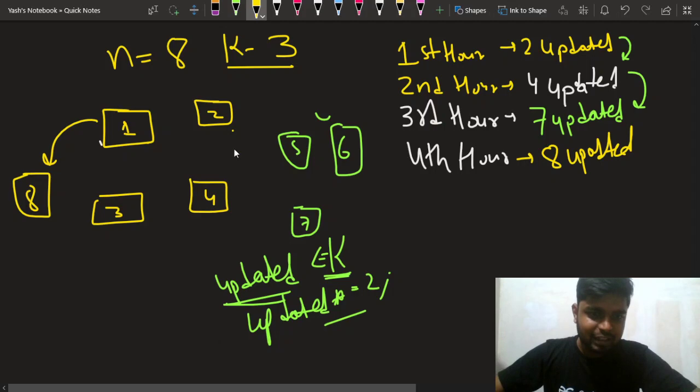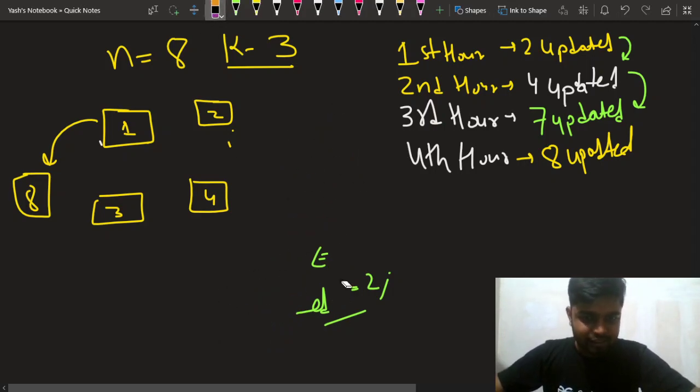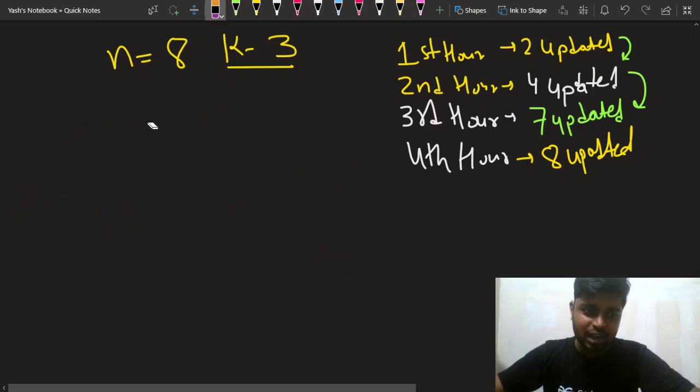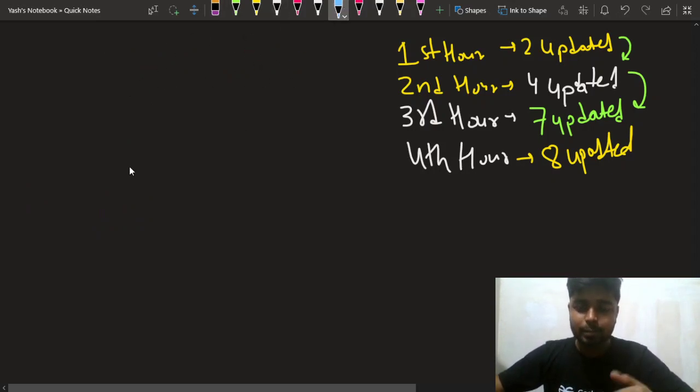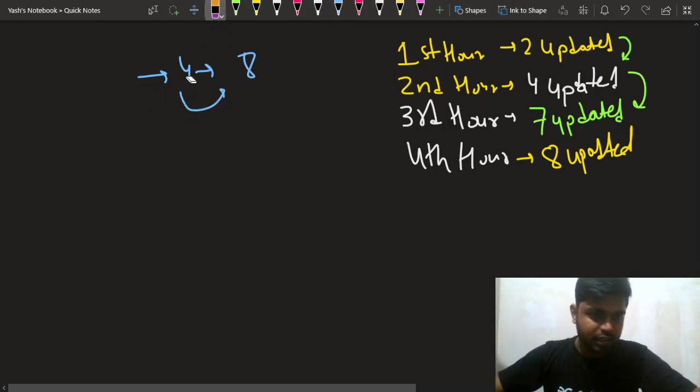So if you have a situation such that the updated computers are fewer than k, the number of cables, then after each hour passes you will be updating double, right? If you have, let's say, 2 computers updated, then 4 will get updated, and similarly 8 after another hour. This is what can happen.